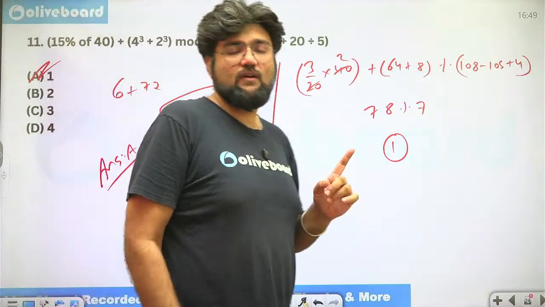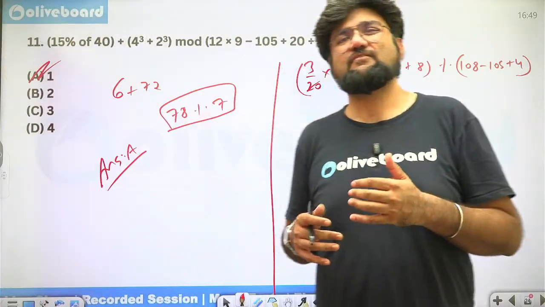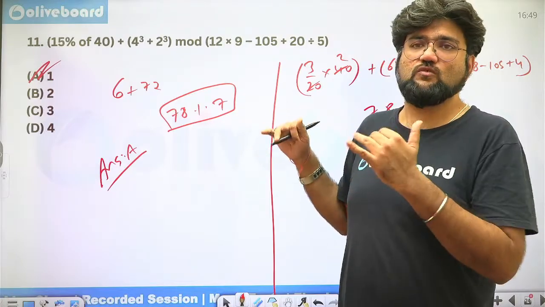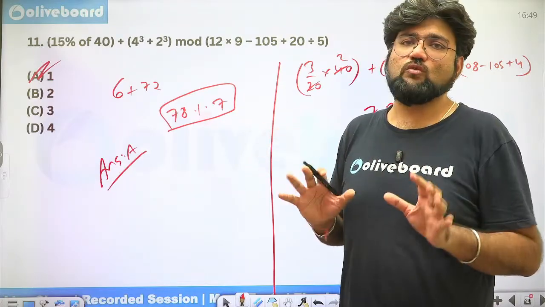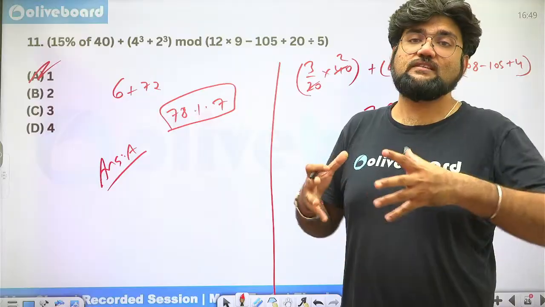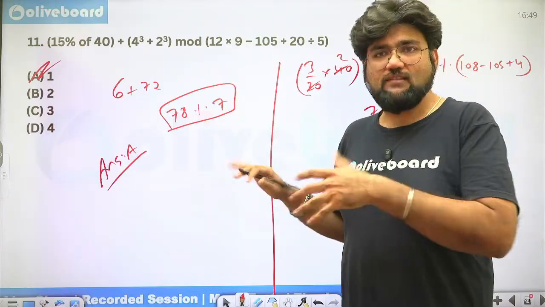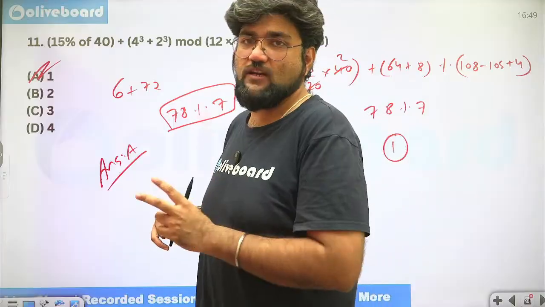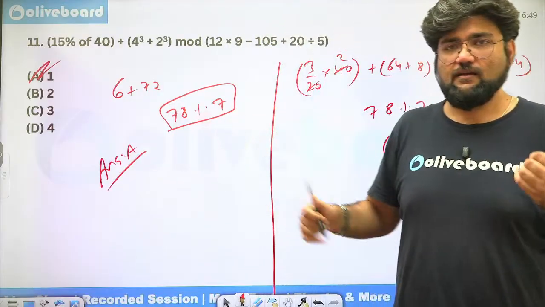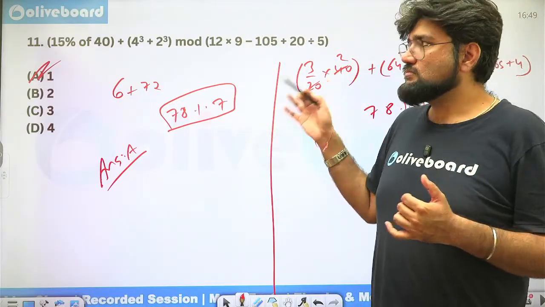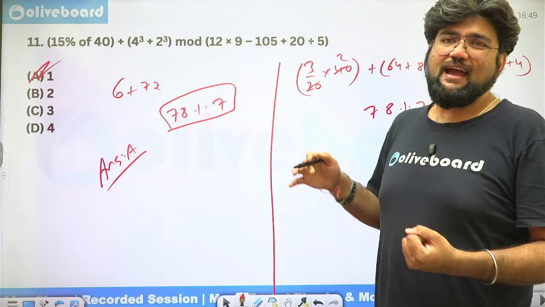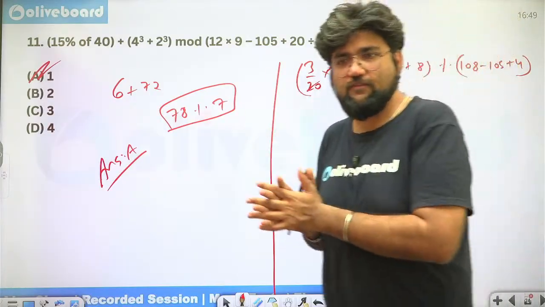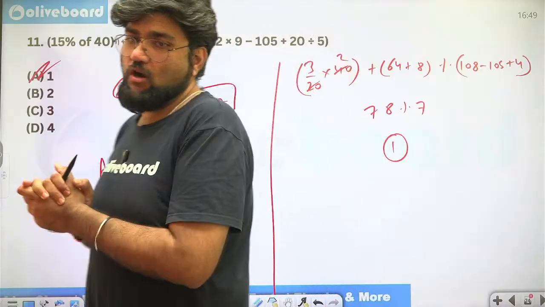What do you have to do? I have practiced some questions which have not been asked in the exam as yet. Not been asked means even the level of those questions was not there. Mostly simple questions only have been seen, and the frequency has not been very high. We have not seen them in CGL exams yet. We have seen them in your selection post exams, steno exams. So there have been some questions there, right? So this is just a basic practice which you need, and nothing new. You just need to know the basic rules and you'll be good to go, if at all you come across a question from mod based arithmetic.